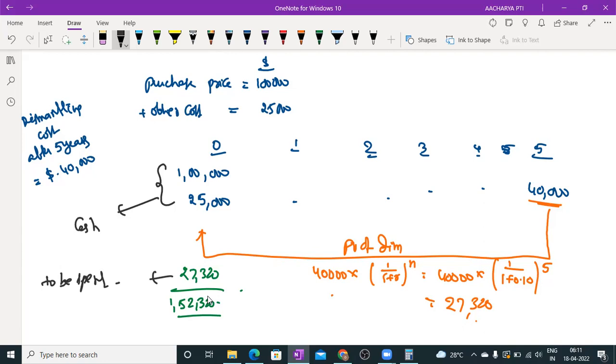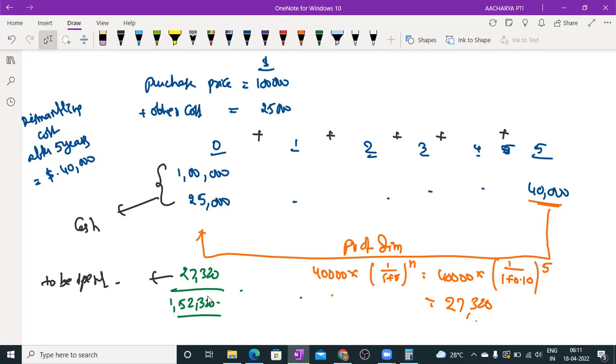What is the meaning of that? From now onwards, if you consider 27,320, every year we have to consider an element of interest, and at the end of the fifth year, that amount becomes 40,000.